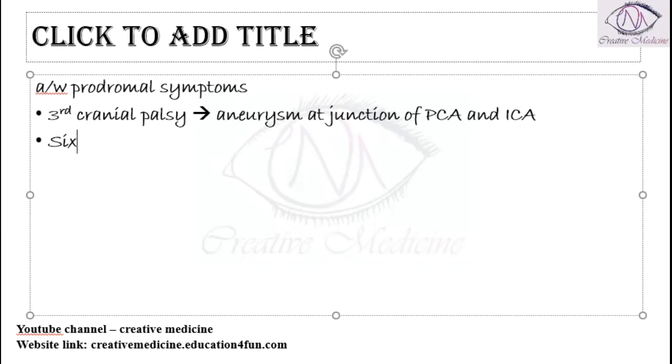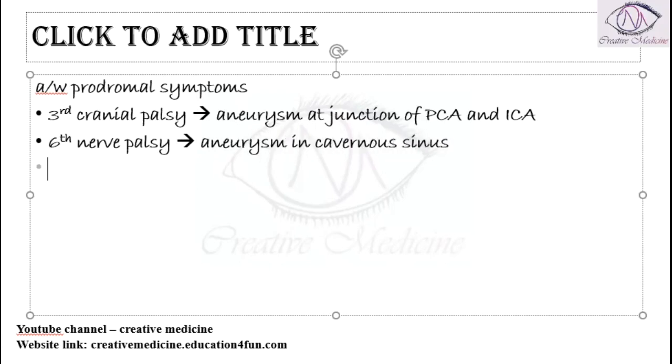It might also be associated with sixth nerve palsy. This sixth nerve palsy occurs if there is an aneurysm in the cavernous sinus. At the center of the cavernous sinus we have the sixth nerve, so this will result in sixth nerve palsy. Sometimes occipital and posterior cervical pain is also seen.